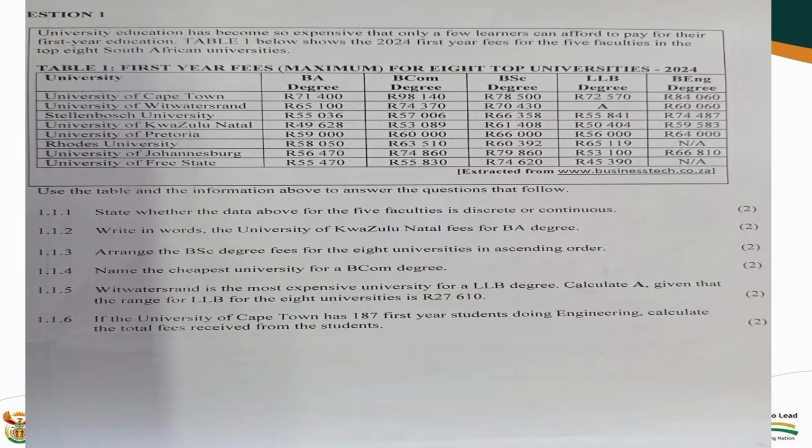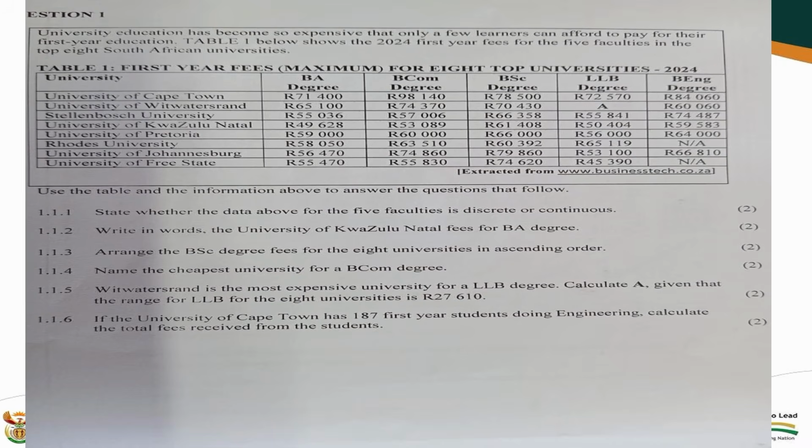You are offering 8 universities in an ascending order, meaning that you are going to have a look at the BSc degrees for the 8 universities in ascending order.